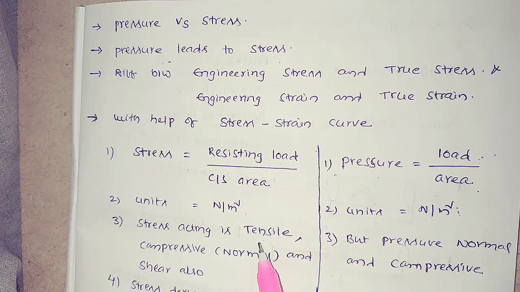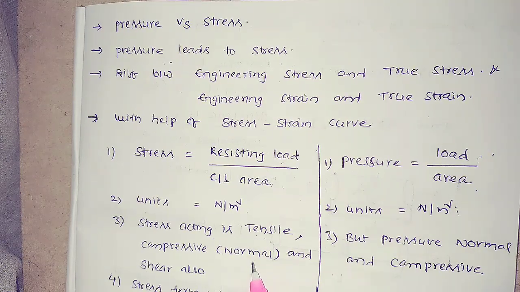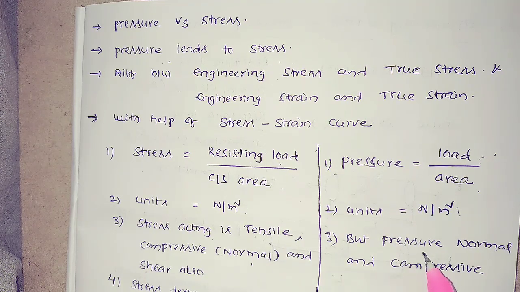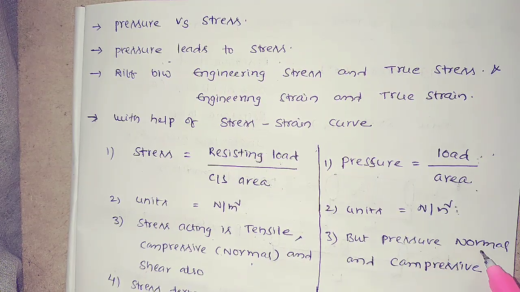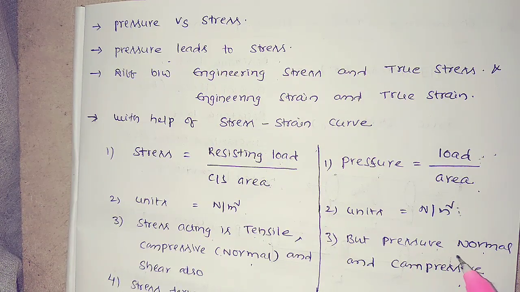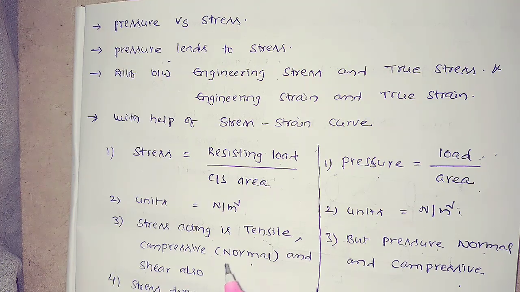And one thing is that stress may be either tensile stress or compressive stress, which is also called normal stress, and at the same time shear stress also. But the pressure will always be normal and compressive. Now we will see how it is normal and compressive, and how stress can be tensile or compressive, normal stress and shear stress.